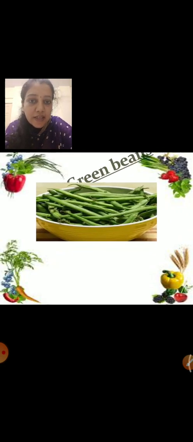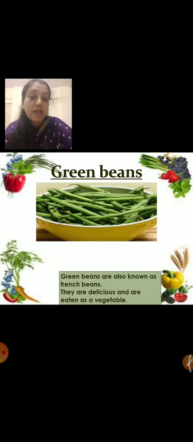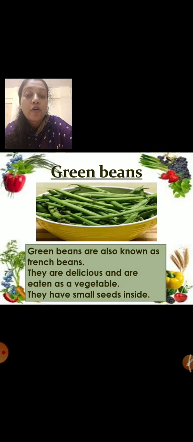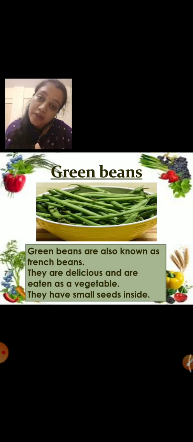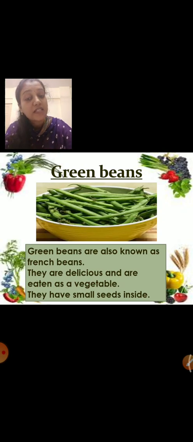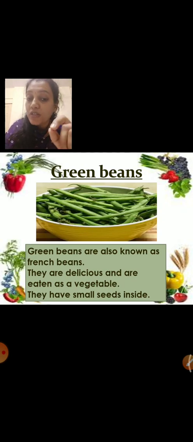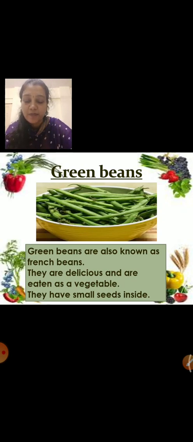Next, our next vegetable is, what is this? Any guesses? Green beans. This is called green beans. Green beans are also known as French beans. You can tell this as green beans, and you can also call this French beans. They are delicious and are eaten as a vegetable. They have small seeds inside.